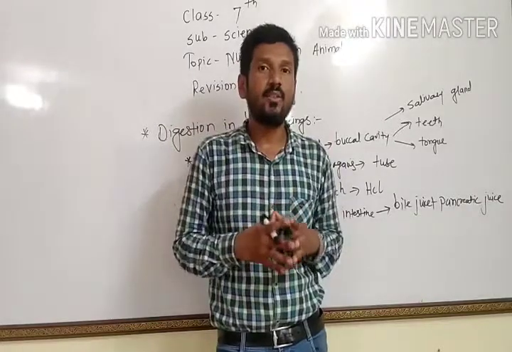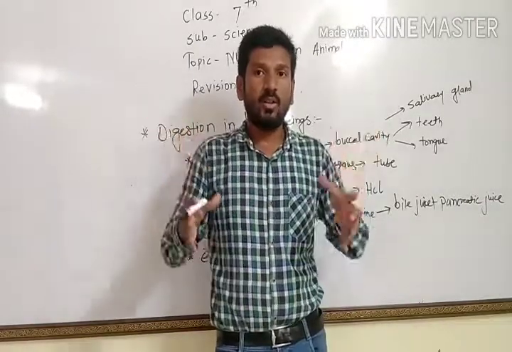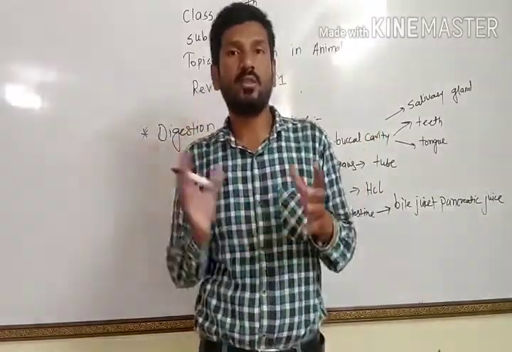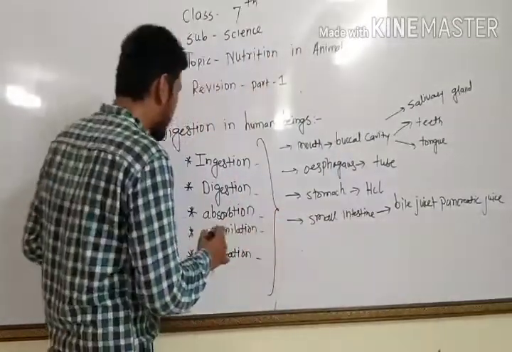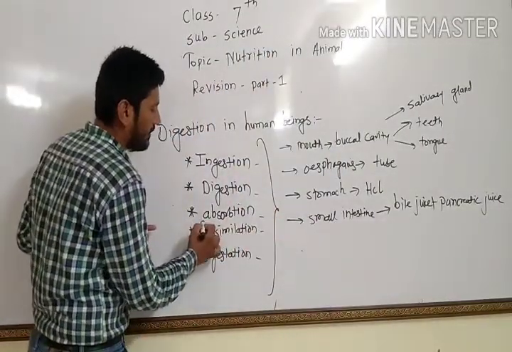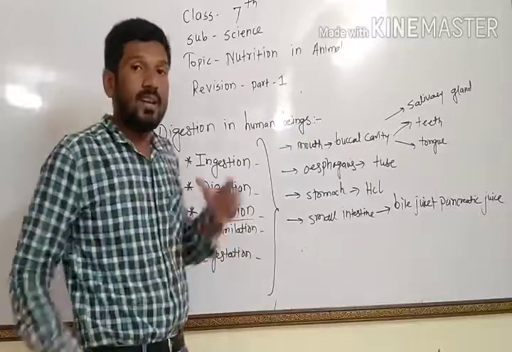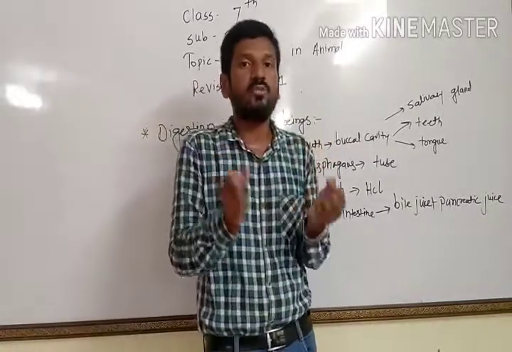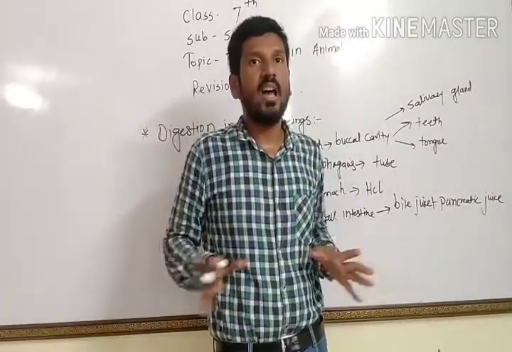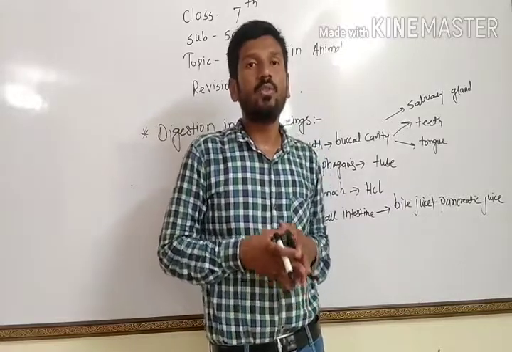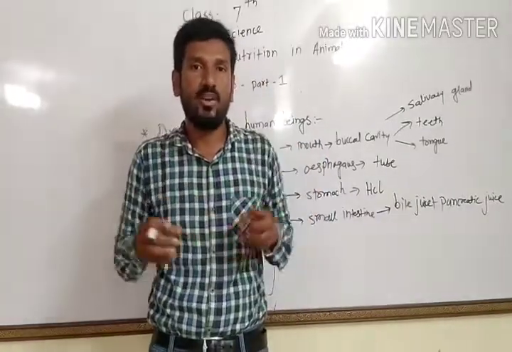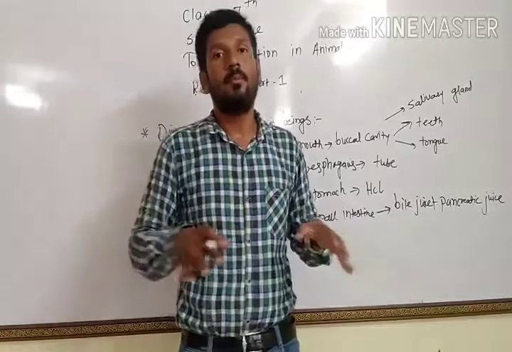What do the villi do? Whatever food is converted from complex to simpler form, there is a process of absorption. Villi absorb all the nutrients from our food and mix them into blood.